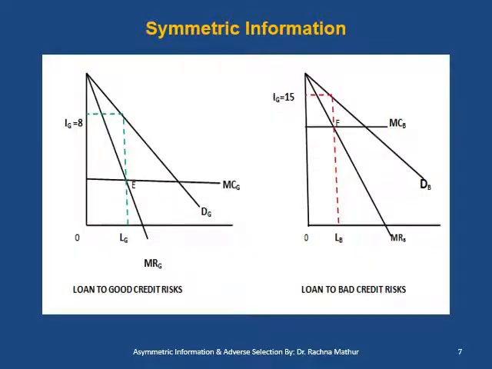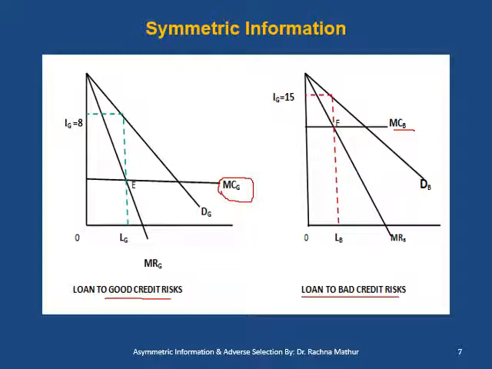Now let us understand symmetric information with the help of this figure. In this figure, we can see the loan to the good credit risk and the loan to the bad credit risk. Here we can see that the marginal cost of a good credit risk is lesser than the marginal cost of a bad credit risk. The marginal cost of a bad credit risk is higher than the marginal cost of a good credit risk.